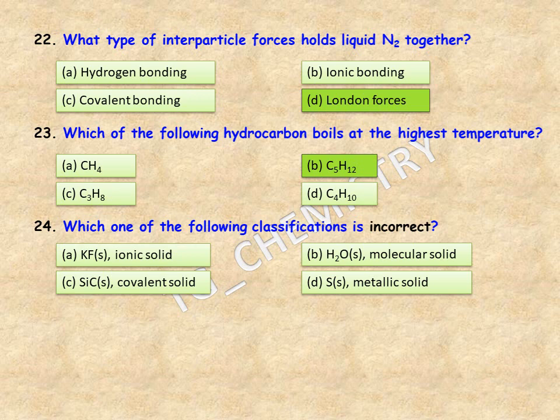Now we know that sulfur atom is not a metal. So therefore option D is the incorrect one among these four. So option D should be the right answer for this question.